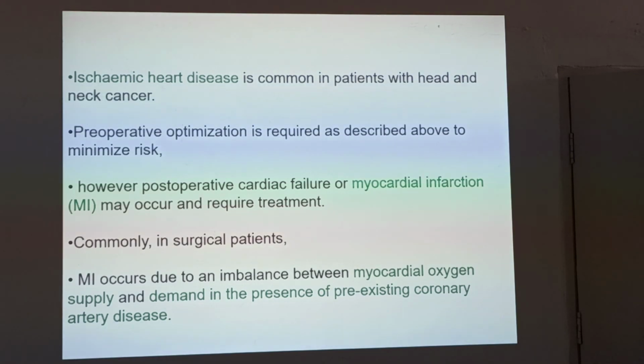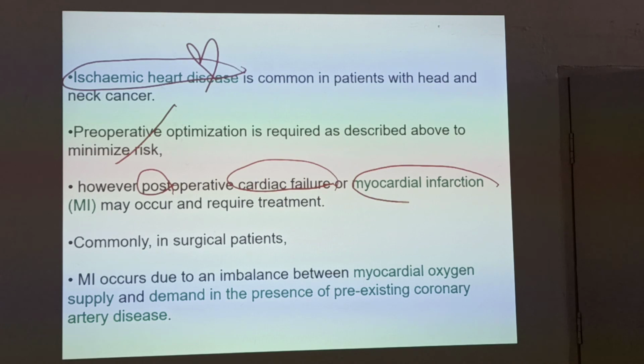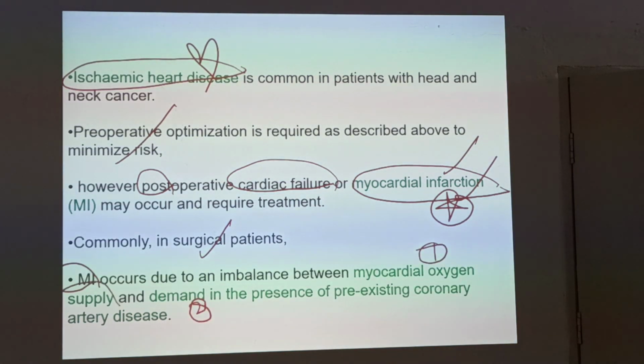Ischemic heart disease is common in patients with head and neck disease. Of course, ischemia of the heart is also very important. So preoperative optimization will minimize the risk. However, post-operative cardiac failure you have to keep in mind, and myocardial infarction may require treatment. Very important. Sometimes intraoperative MI also comes. It is common in surgical patients. Why is the MI coming? Because of imbalance between myocardial oxygen supply and demand. So supply and demand is not met properly, along with pre-existing coronary artery disease.